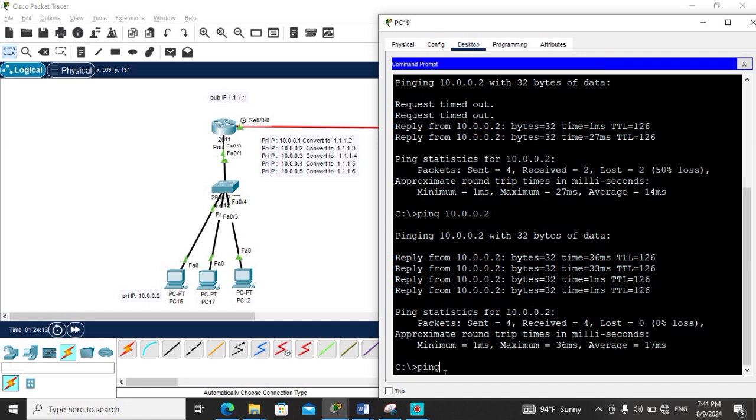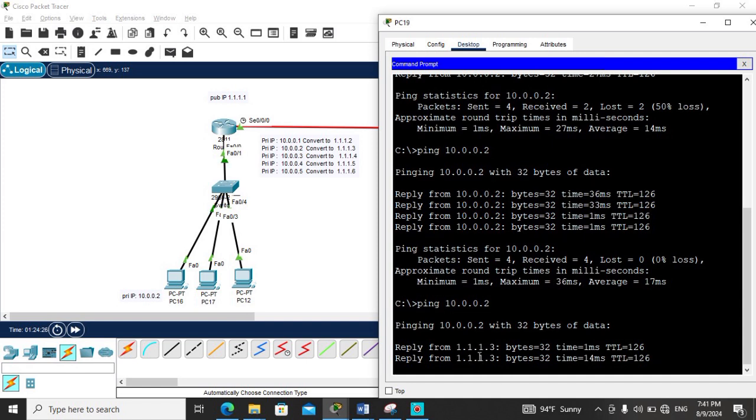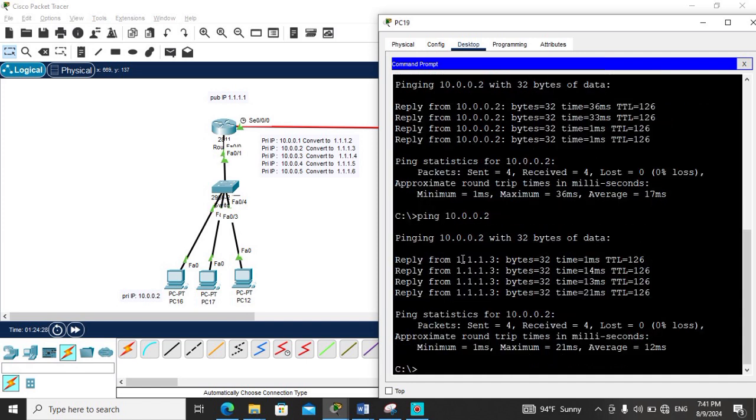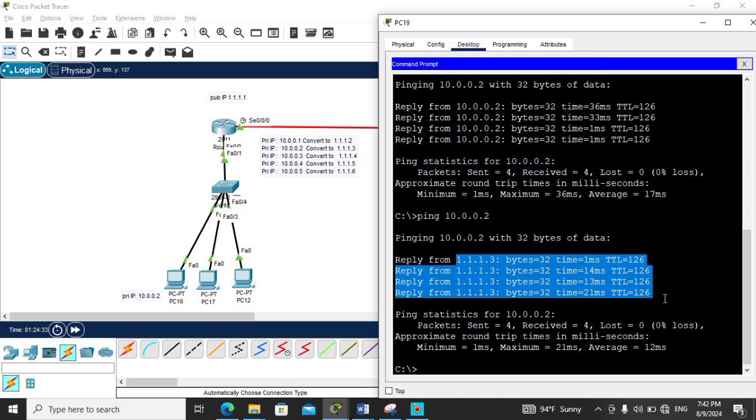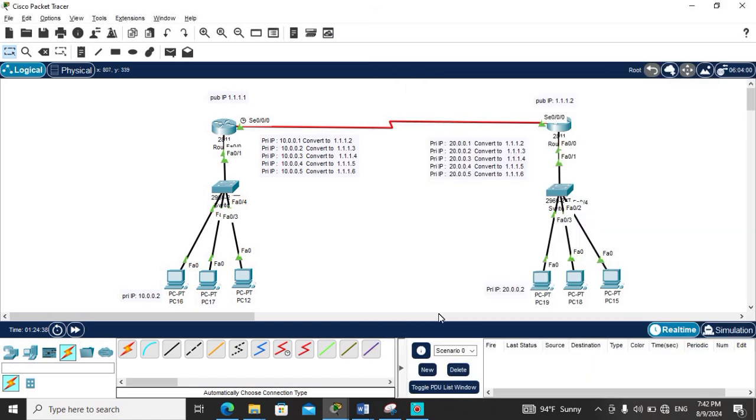Yeah, I want to write ping. Now it's the response to this. Just now I want to check that 10.0.0.2. If you look at it, it will convert from a private IP to a public IP. This is also static NAT, and this is the use of static NAT.